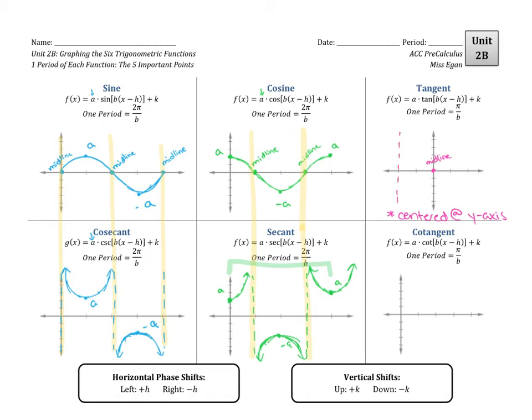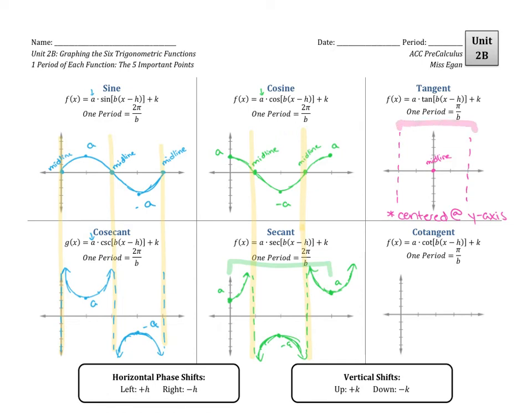on either side, okay? Now, tangent has asymptotes on the outside. That's why we graph it this way, because if we started it on the y-axis with the asymptote dead in the middle of the period, it kind of looks weird. We really want to think of tangent as that one continuous curve with the asymptotes on both sides. So we're crossing the midline in the middle, with an asymptote on either side being a whole period width apart.